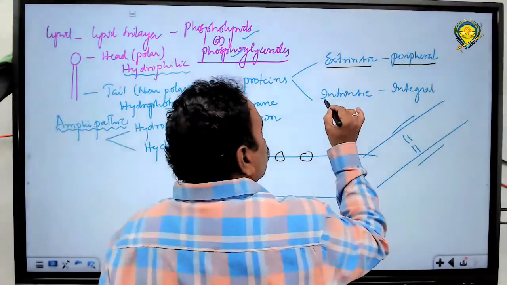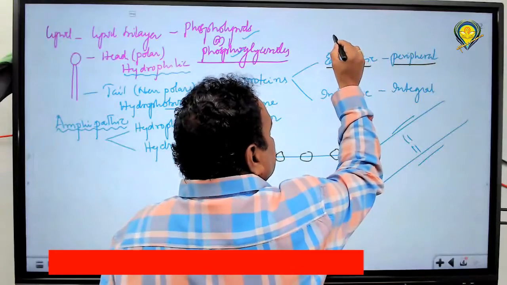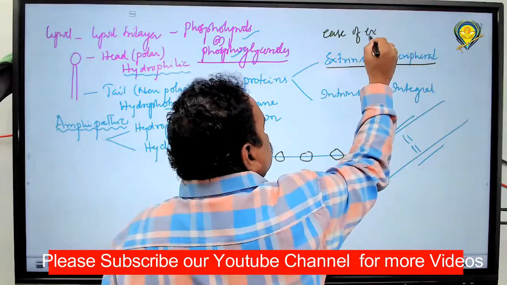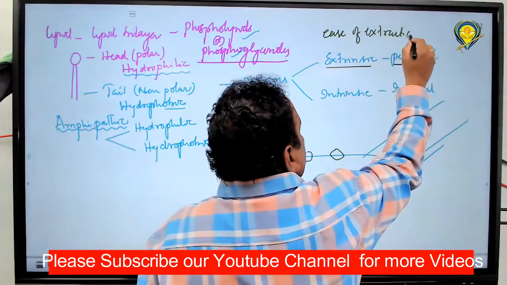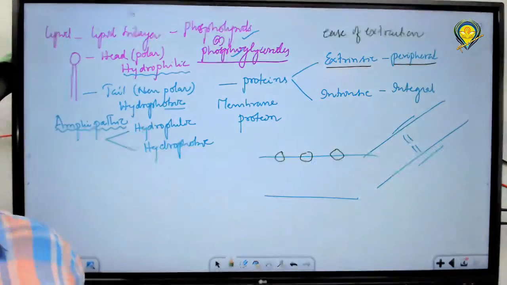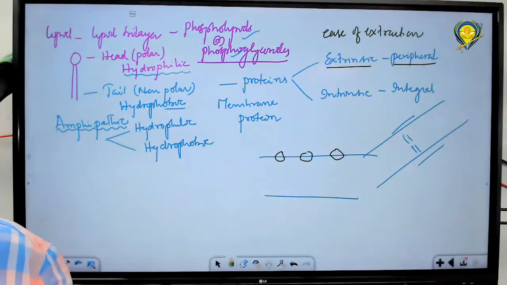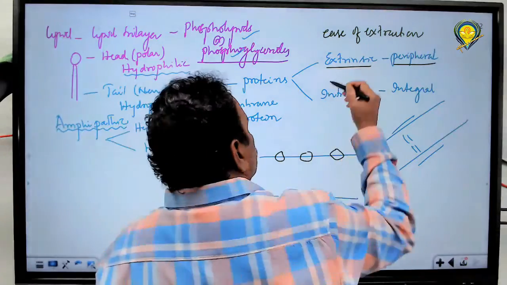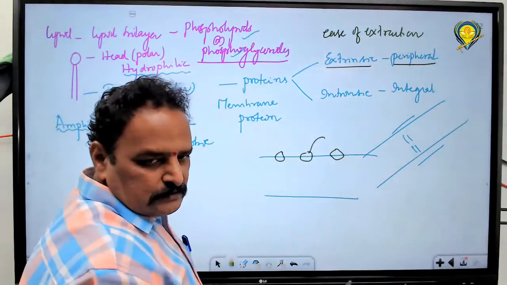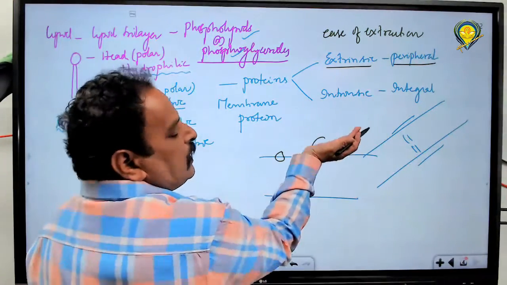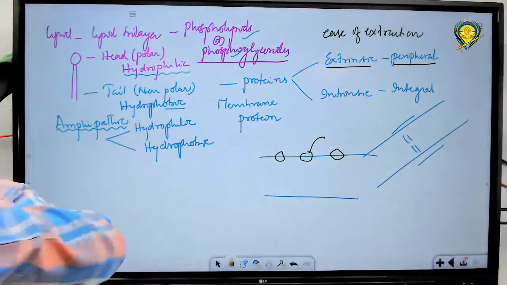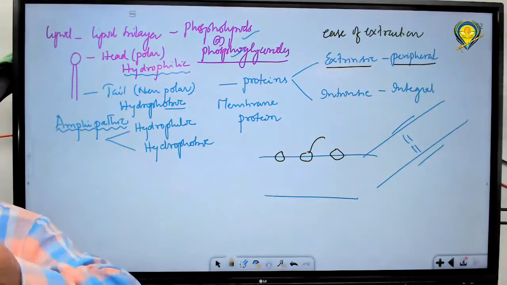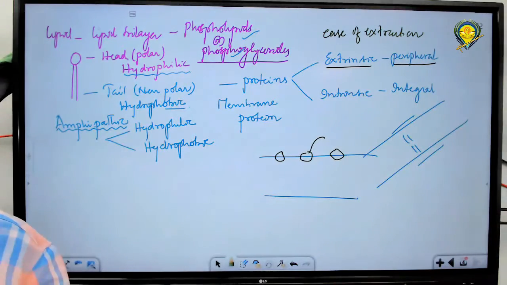So the intrinsic proteins are the other type. The categorization is based on the ease of extraction. How could you extract them, with ease or with some difficulty? Based on that, the proteins have been categorized into two types. You can easily separate this one, because they are located on the almost outer surface or the polar regions. You can easily remove them, so they are called extrinsic or peripheral proteins.